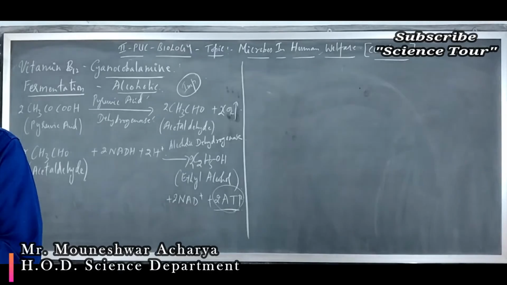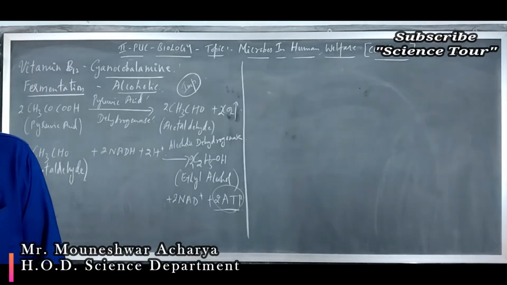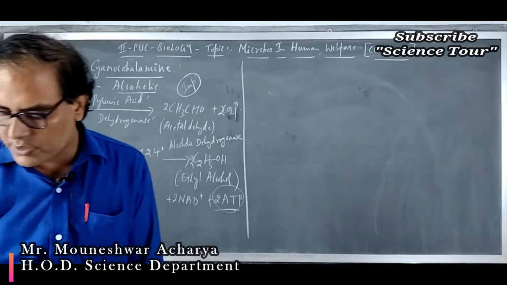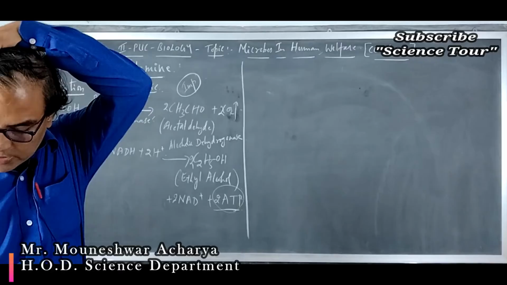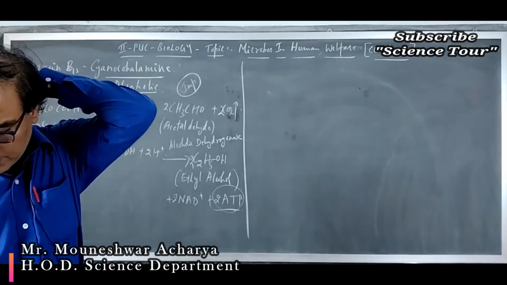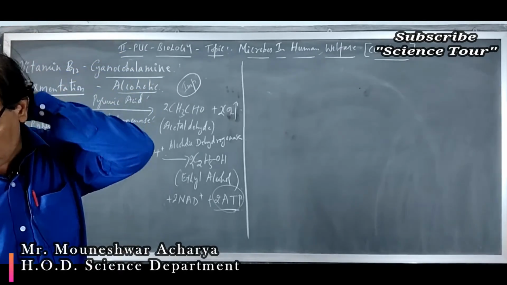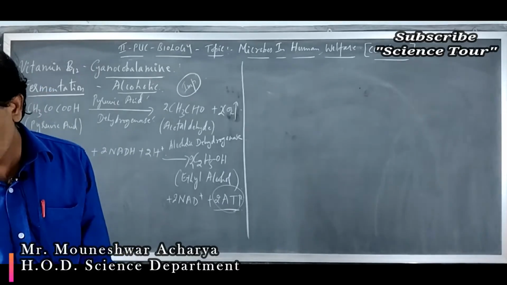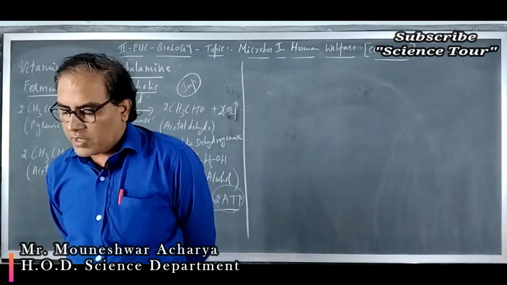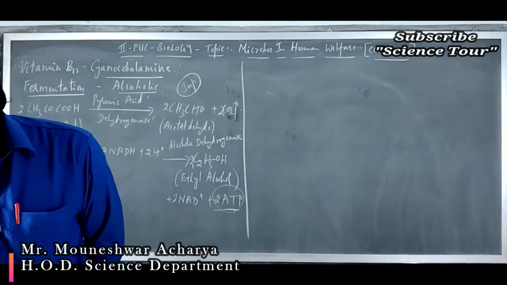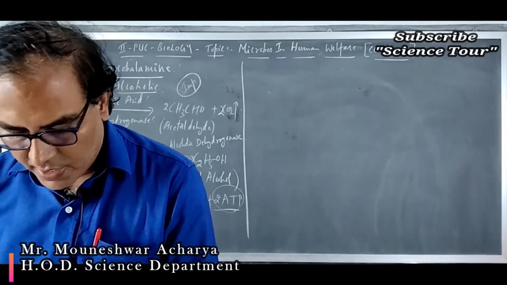Depending on the type of the raw material used for fermentation and the type of processing, with or without distillation, different types of alcoholic drinks are produced. Wine and beer are produced without distillation, and whiskey, rum and brandy are produced by the distillation of the fermented broth. Okay, we will move to the next question, that is question number 9.